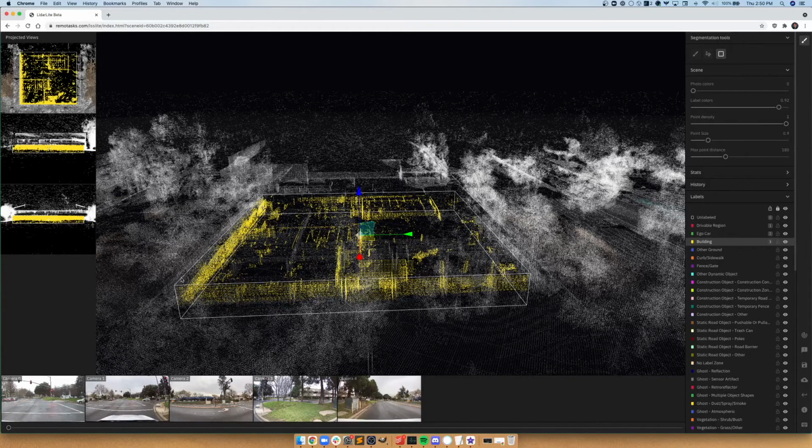Like LiDAR Classic, there's several shortcuts that we can use to undo and redo. You could use Control-Z. That will undo the application of points or any changes you've made. Here, it removed the building label from the points within the cuboid. Also, you could do Control-Shift-Z to redo, and here you can see the points are also reapplied with the building label.